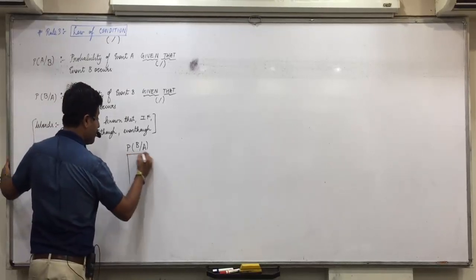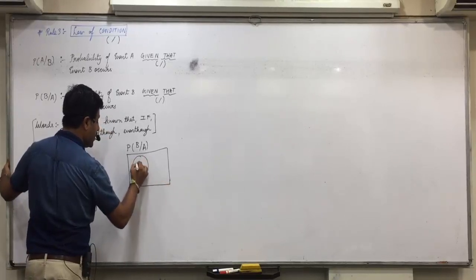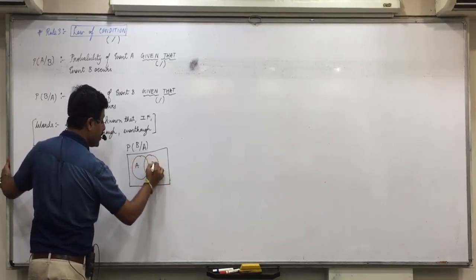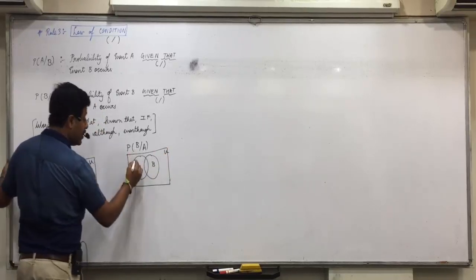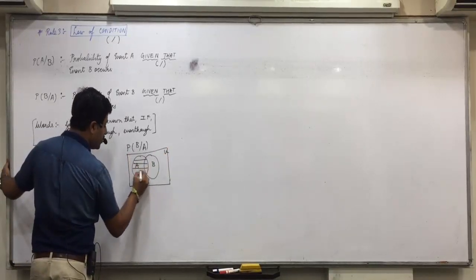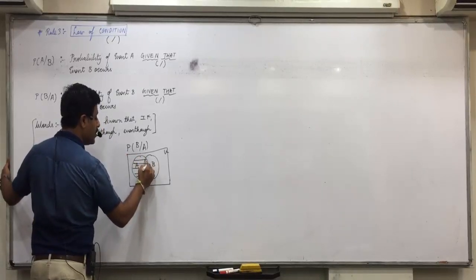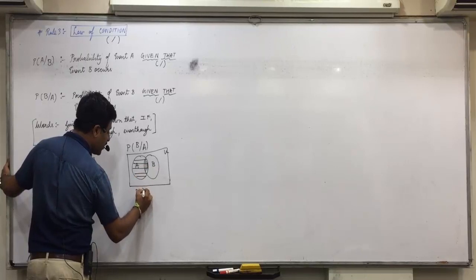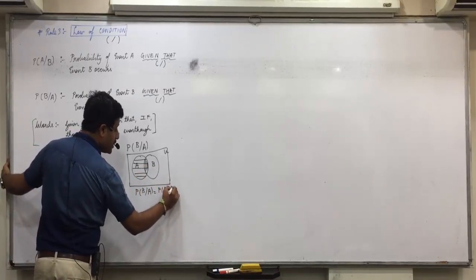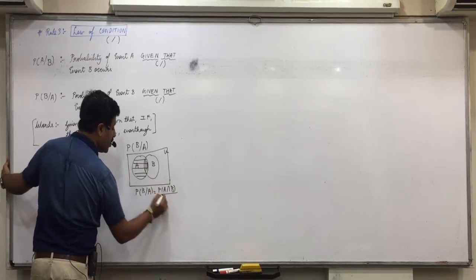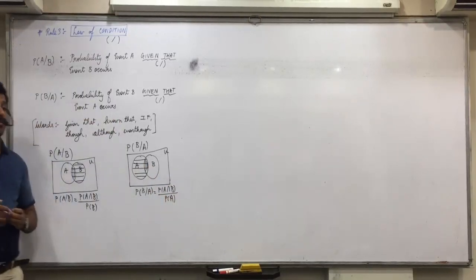Same way, B slash A. Event A, event B, sample space. What has already occurred? Condition A. Now A has already occurred. Within that, what are the chances that B occurs? A intersection B. What is the formula of B slash A? P of A intersection B upon P of A. Did you understand this formula?